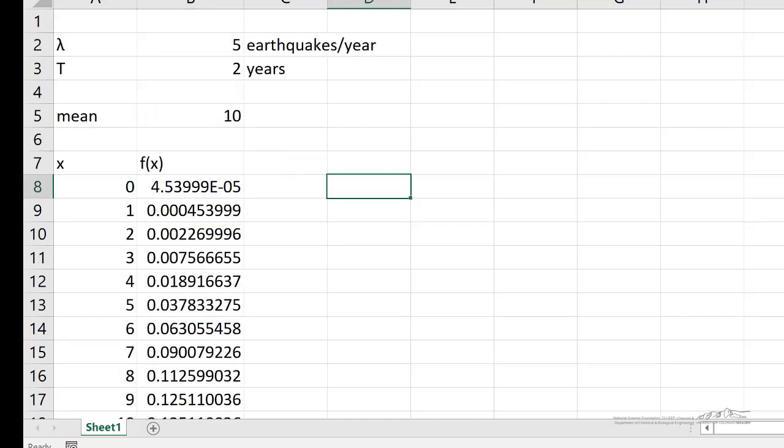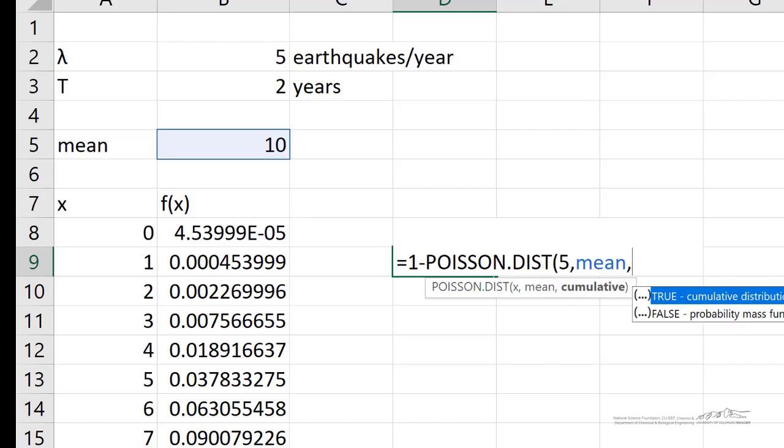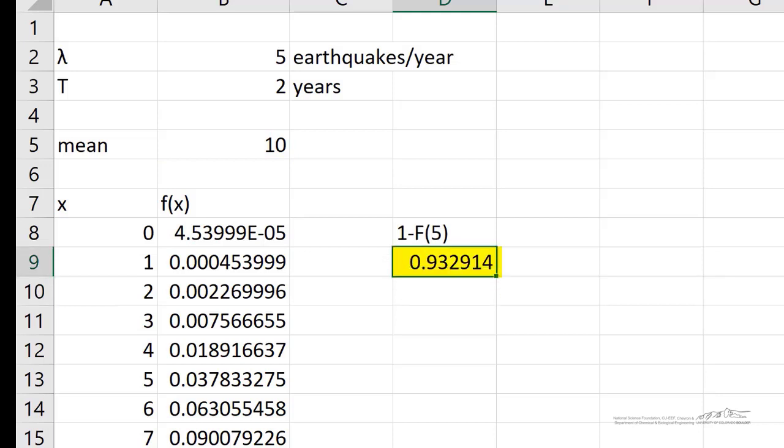Instead, we can use the cumulative Poisson distribution function. And again, this is going to be 1 minus f of 5 because we're being asked at least 6. So we're going to take 1 minus up to and including 5, which is the cumulative Poisson distribution up to and including 5. And so I can just do 1 minus the Poisson distribution of 5, because we're interested in x equals 5. The mean is our mean that we calculated, and instead of false, I'm going to use true. So it's a cumulative. And when we do that, it's telling us that there's a 93.3% chance that we will have 6 or more earthquakes in the next 2 years.